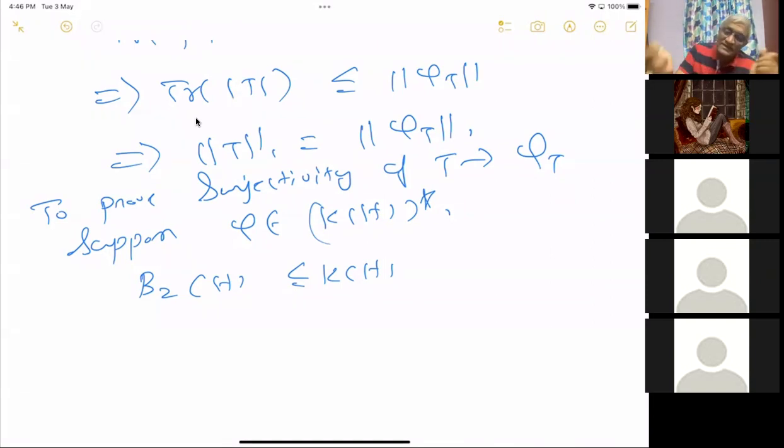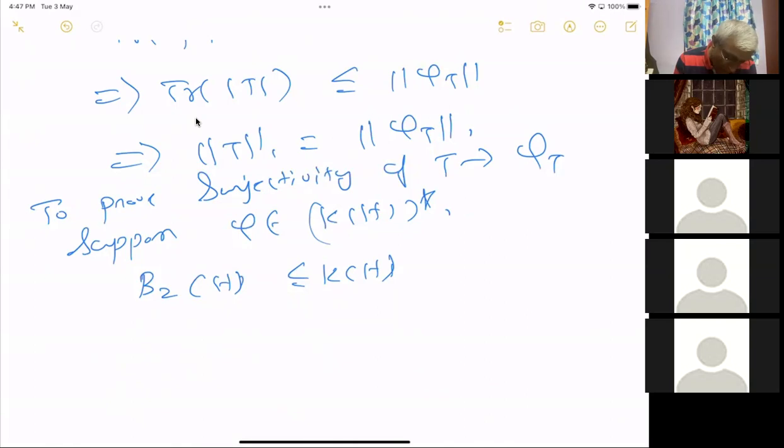Now you prove that it is not just Hilbert-Schmidt, it is actually trace class. I mean, trace class operators are a proper subset of Hilbert-Schmidt operators. So you prove that it is actually trace class. Once we do that, then phi_T and phi will coincide, because that is how it is defined. But to get a linear functional on B2(H), we have to prove that this map, whatever phi, is actually bounded with respect to the Hilbert-Schmidt norm.